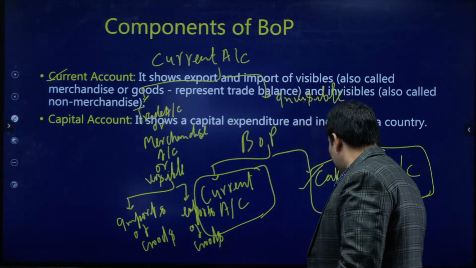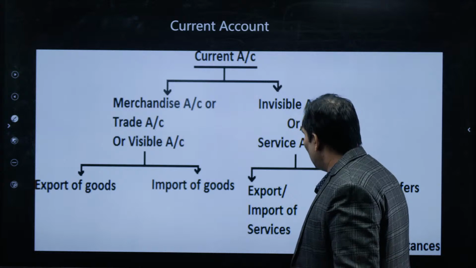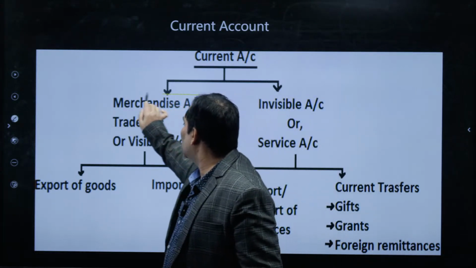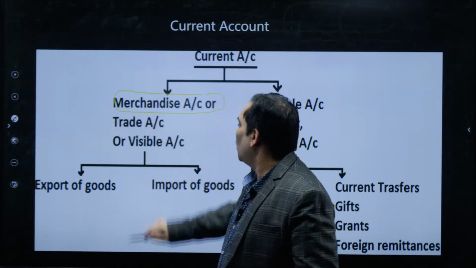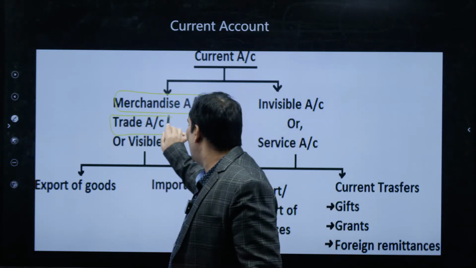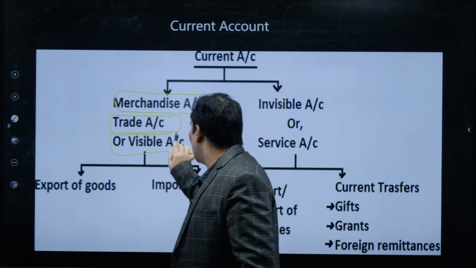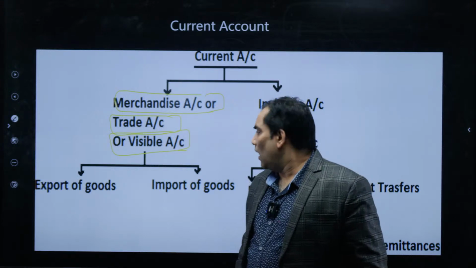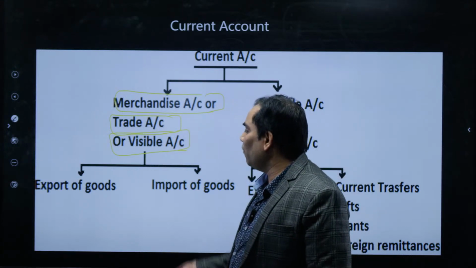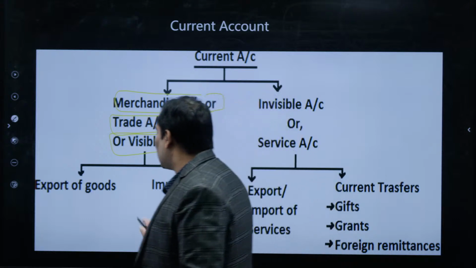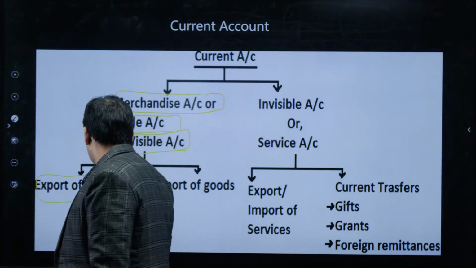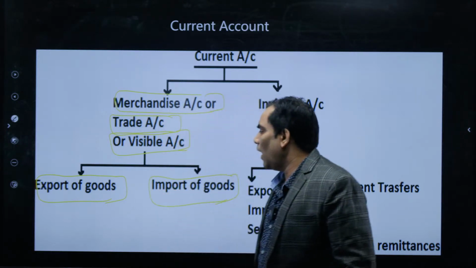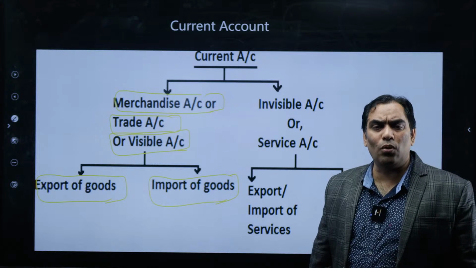Like this, current account can be further categorized under merchandise account, trade account or visible account, and this account can further be categorized as export of goods and import of goods.